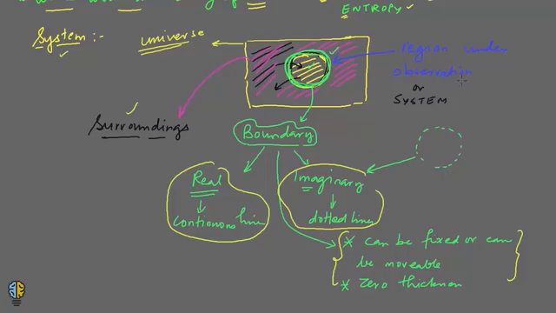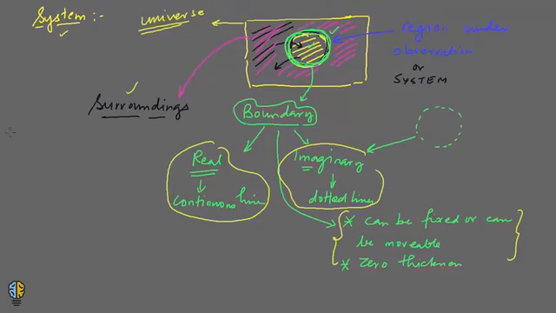So you can write a very simple equation over here: system plus surroundings gives you universe. A very simple equation.